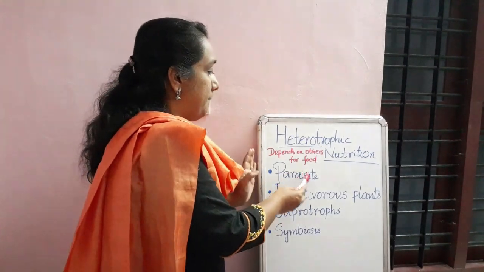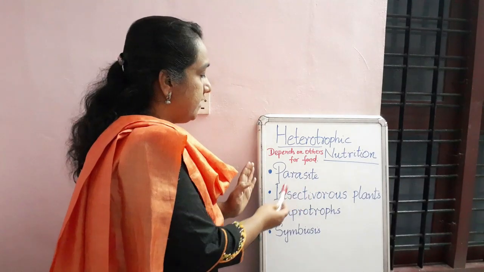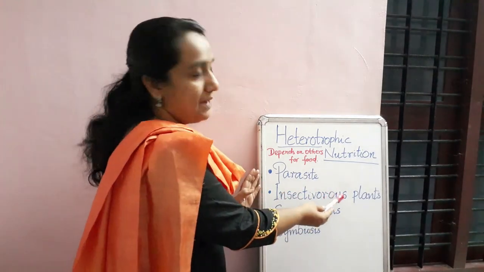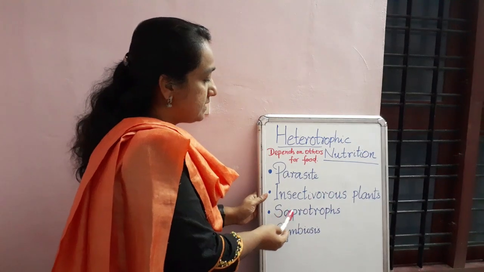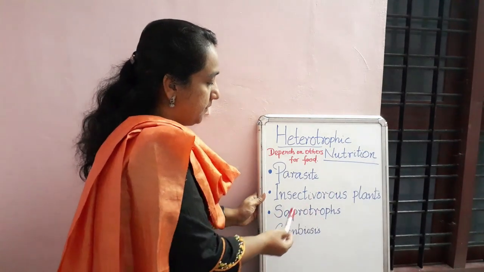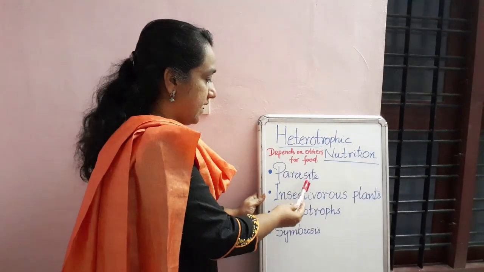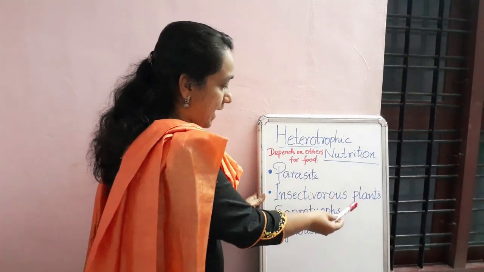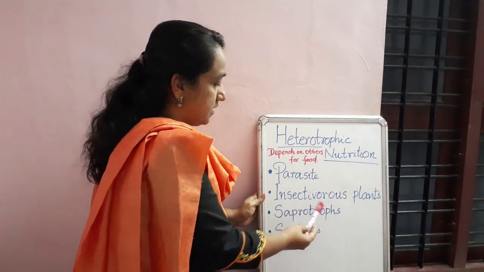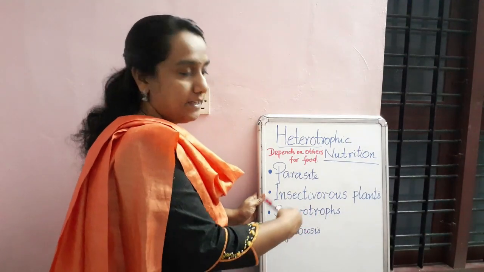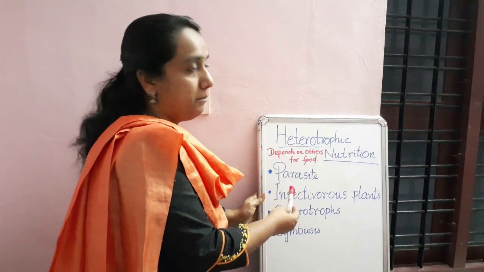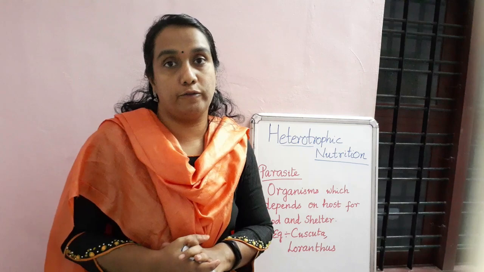First one is parasite. The next one is insectivorous plants. The third type is saprotrophs. The fourth one is symbiosis. Once again I will tell: parasite, insectivorous plants, saprotrophs and symbiosis. In the next session we will see them one by one in detail. So now let's see the parasitic mode of nutrition.